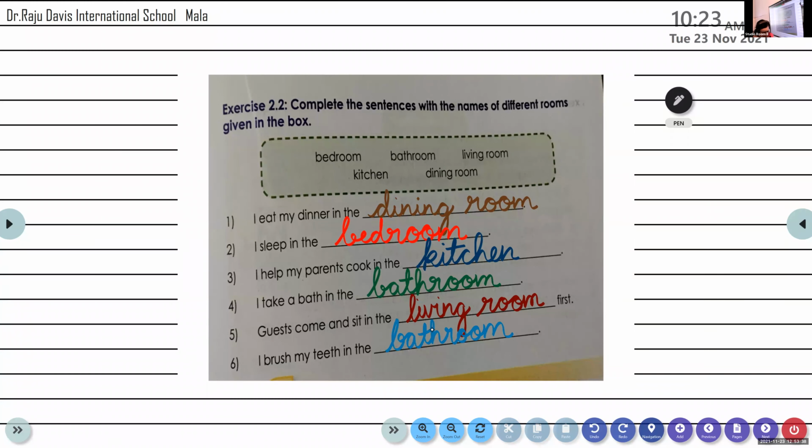Okay. I want all of you to check the spellings of the answers that you have written. See whether all of you have written the answers correctly or not. All of you have to check.